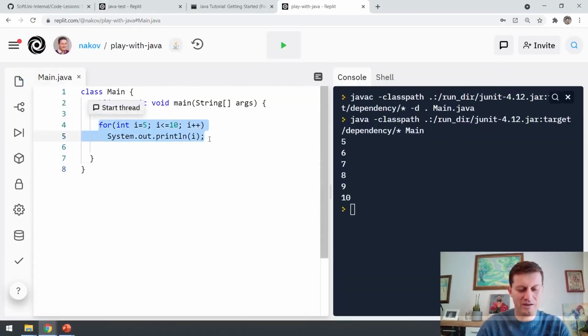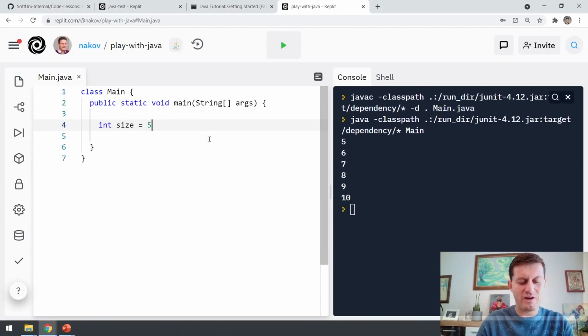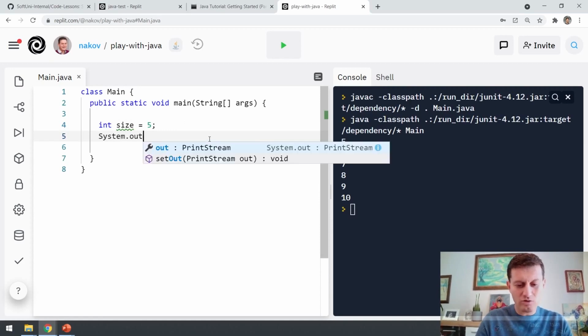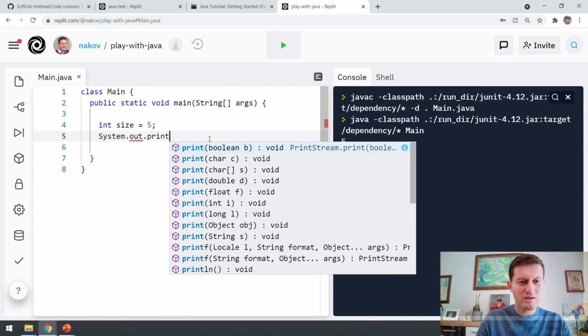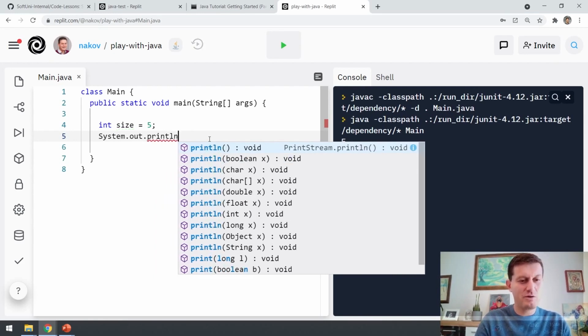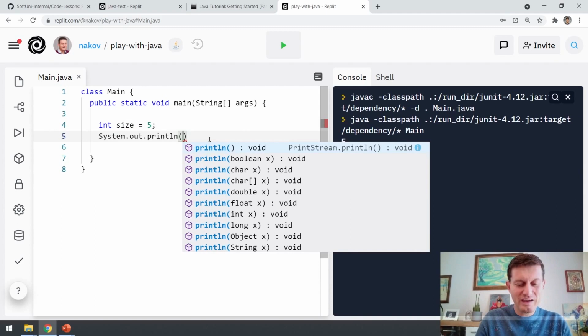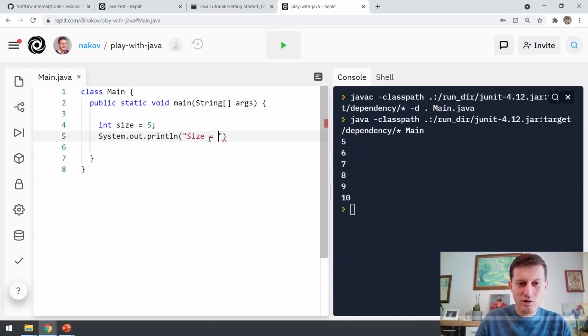So we can say int size equals 5, semicolon, to end this first command. The second command will be System.out.println, print at a new line, size equals, plus means to concatenate, or just print the text, and immediately after that the value of this variable size.